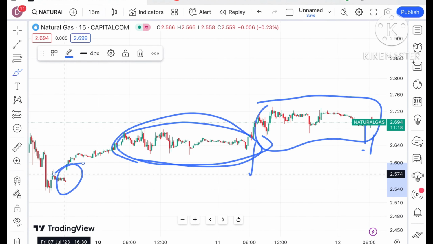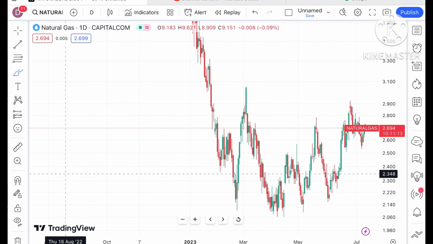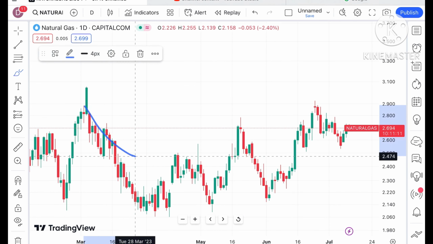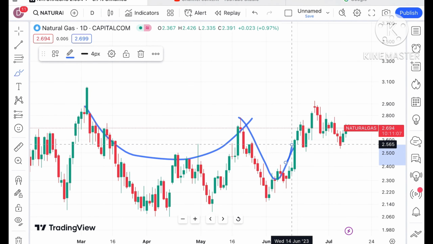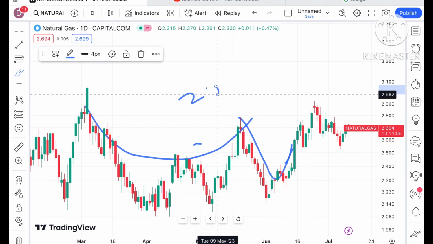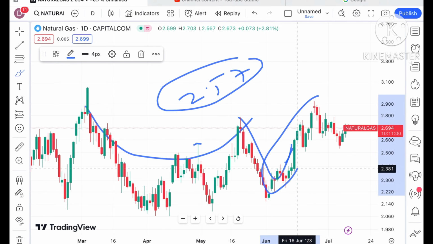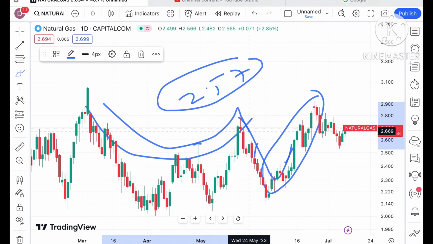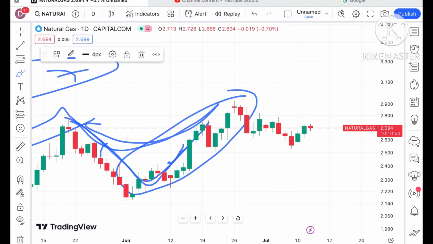Now if you look at a day wise chart, you will understand clearly where the price of natural gas is moving. After this U pattern formed, we have seen that it touched this particular level, and this is the level where I told you that it can make a new upside. This is where it went continuously upside because there is a pattern forming. After that, a small pattern was also forming.